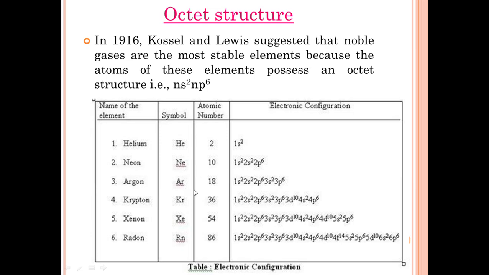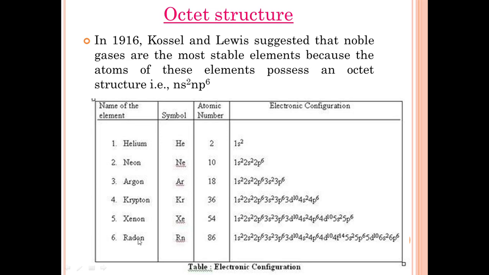Similarly, argon, atomic number 18, the outermost shell 3s2, 3p6, 8 electrons. Krypton, atomic number 36, the outermost shell is 4s2, 4p6, 8 electrons. Xenon, atomic number 54, the outermost shell is 5s2, 5p6, 8 electrons.